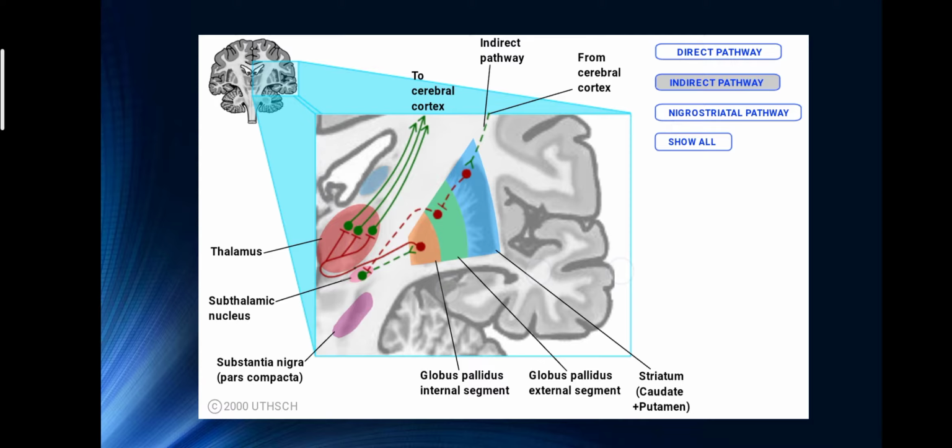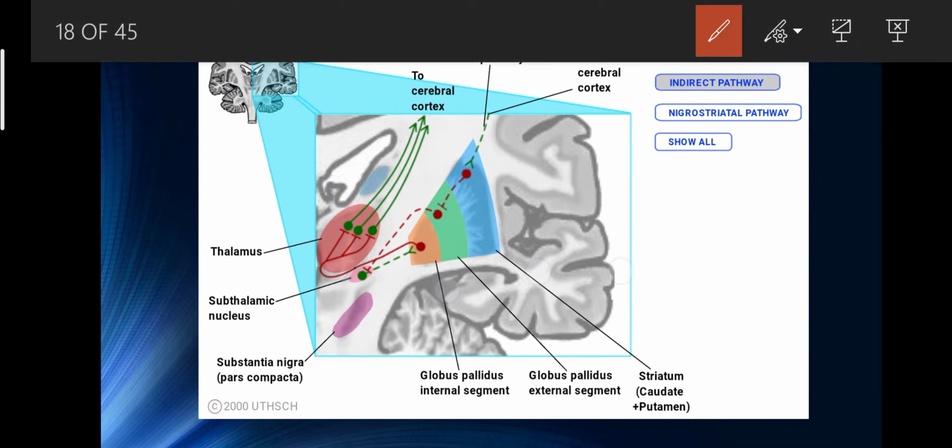After this you can see the indirect pathway. This indirect pathway also rises from the striatum. Here you can see it transfers a signal to the external globus pallidus, and then to the internal globus pallidus segment, then to the thalamus, and then to the cerebral cortex. So what is the difference in this?